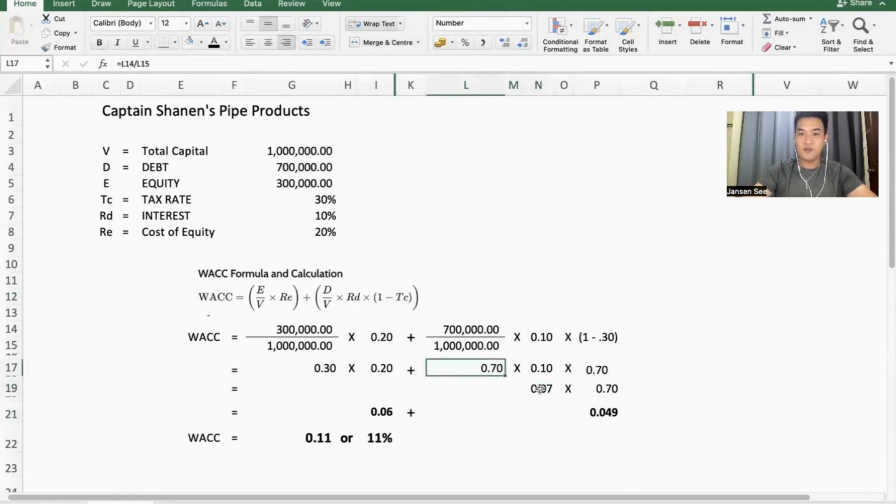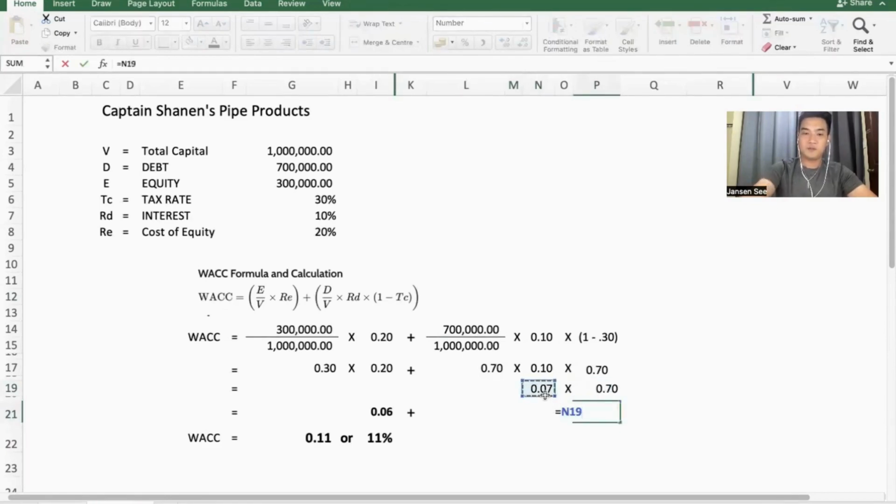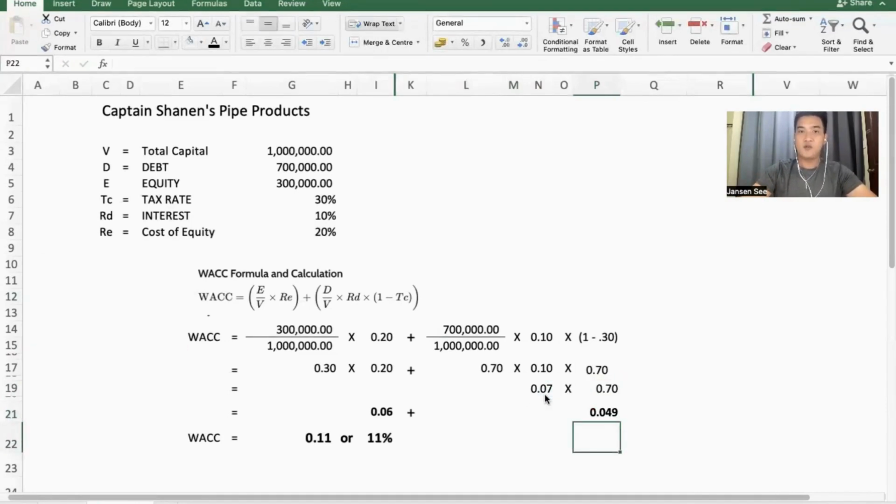So 0.70 times 0.10 equals 0.07. 0.07 times 0.7 equals 0.049 or 4.9%.